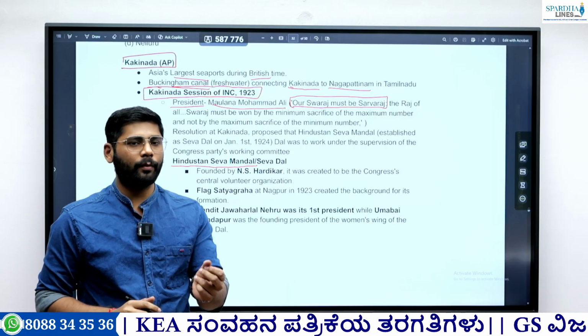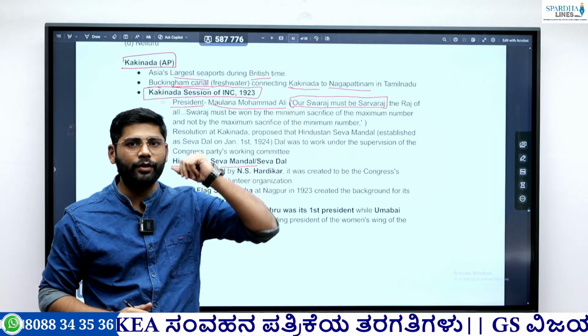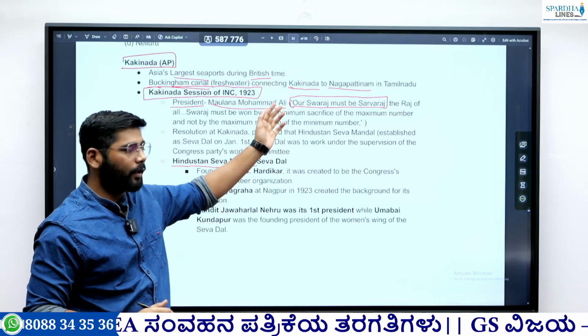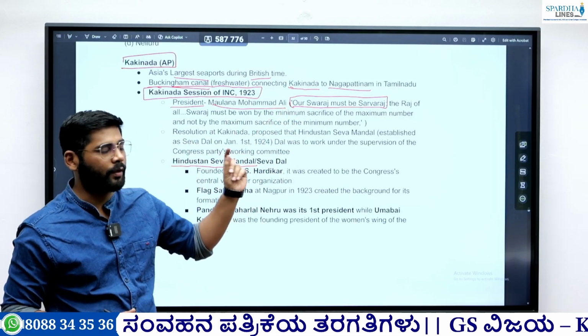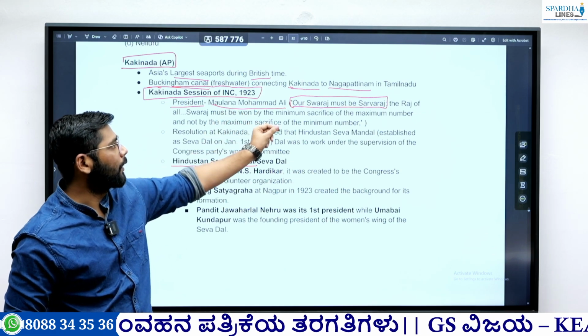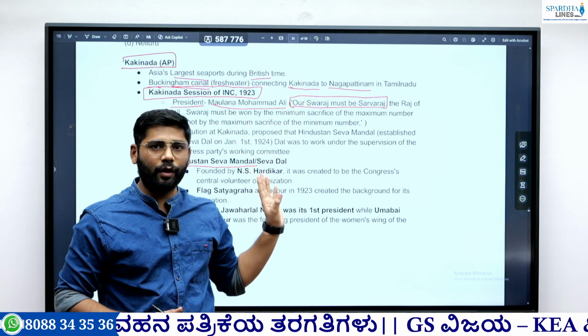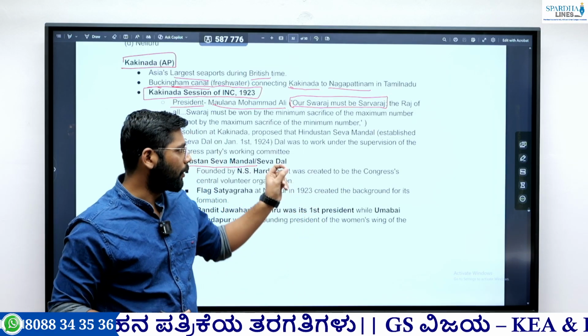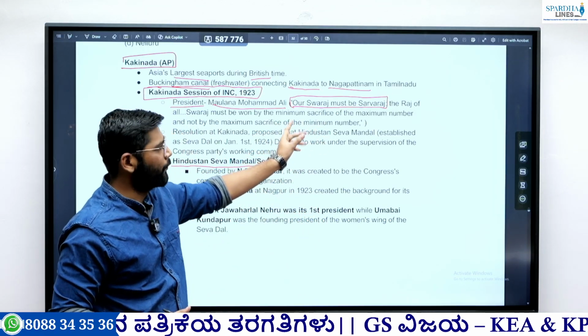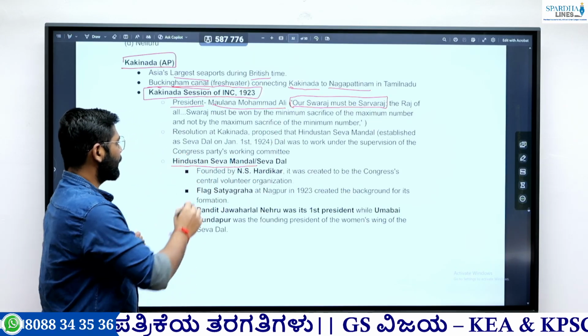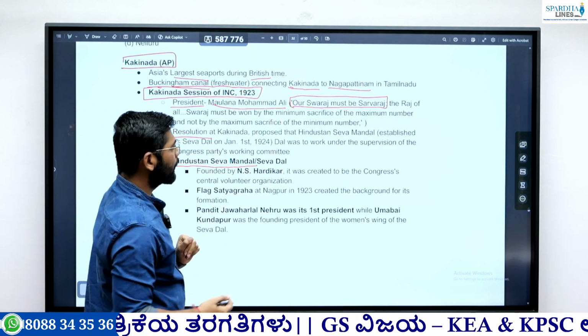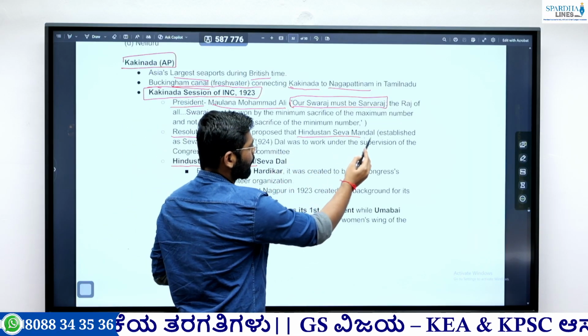So obviously people will do what? Swaraj is associated closely with Gandhiji or Tilak. So they will choose either Tilak or Gandhiji, but remember, Maulana Muhammad Ali said that our Swaraj must be Sarvaraj. Okay, so from that perspective, this particular line is important. So remember this thing. Next, the resolution that was passed in Kakinada proposed the establishment of Hindustan Seva Mandal.